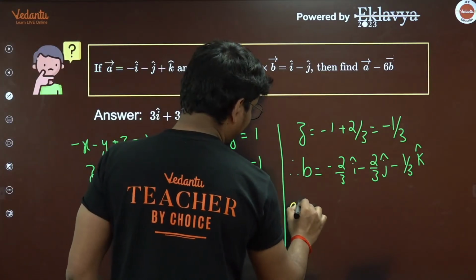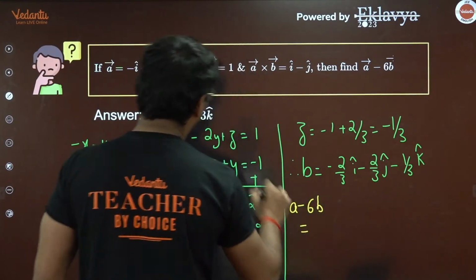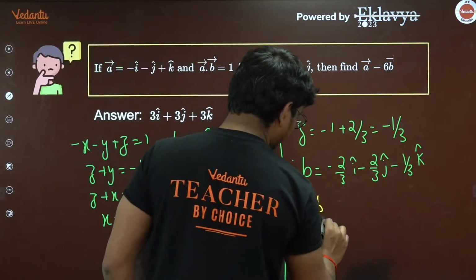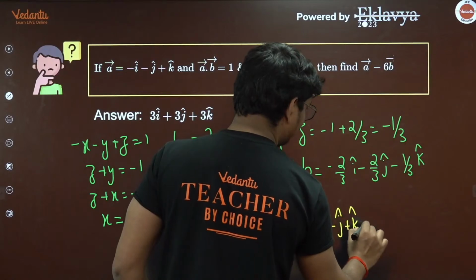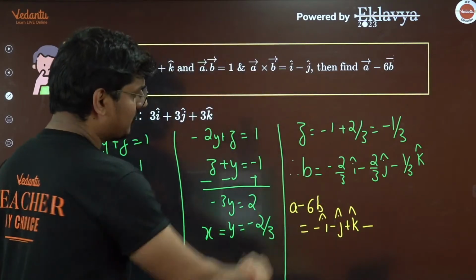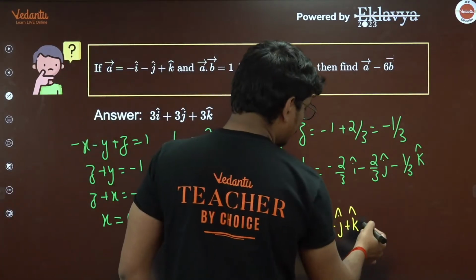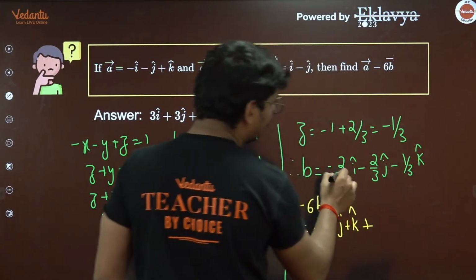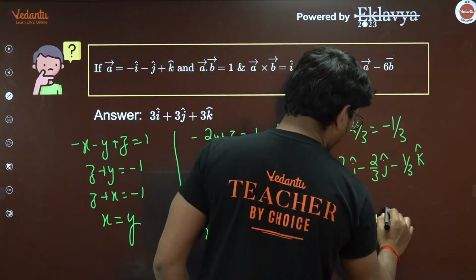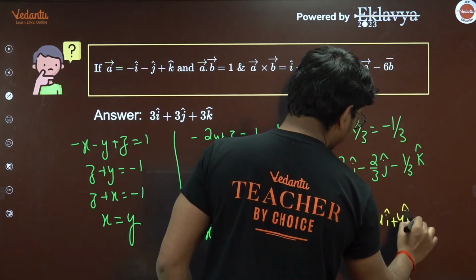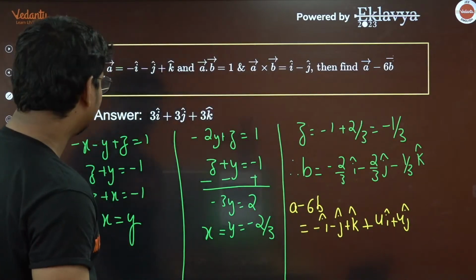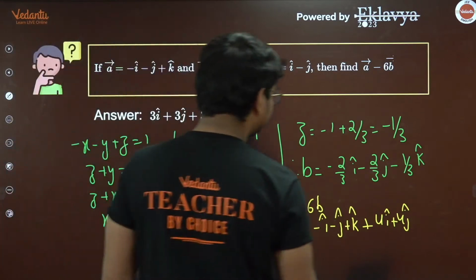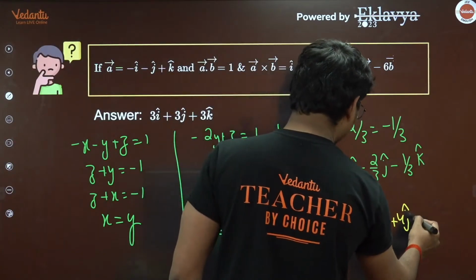So therefore a minus 6b, that is the vector a, which is i minus j plus k, minus 6 into b. If you multiply 6 with this, you would be getting plus 4i plus 4j, and what is this one going to be, guys? This one is going to be minus 3k.